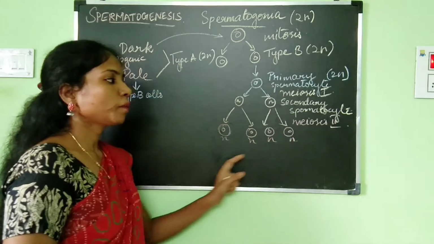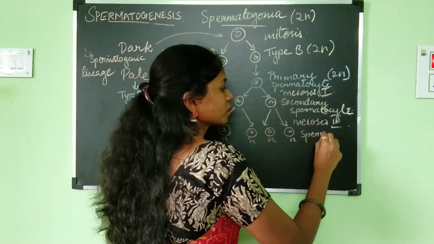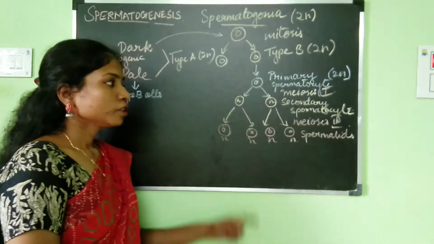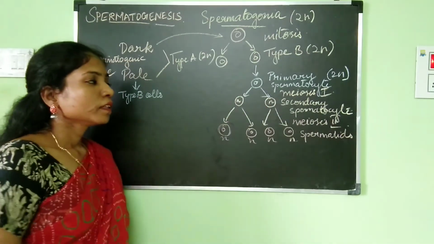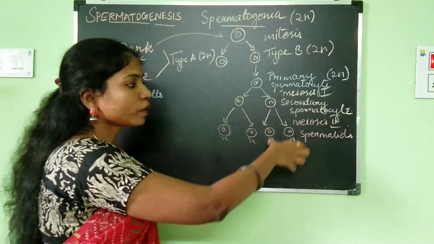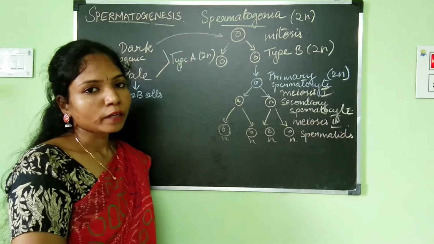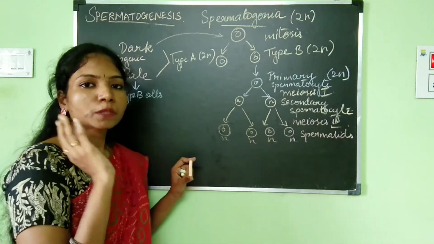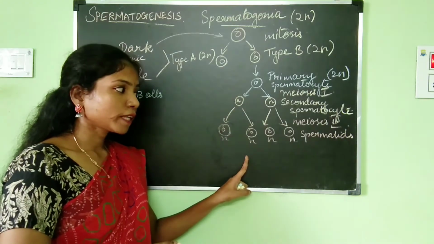These are the spermatids. I hope you understood this. Now from the spermatogonium till the formation of spermatid, all this comes under spermatocytogenesis, which is the first stage of spermatogenesis. Is that clear? So this is about spermatocytogenesis.